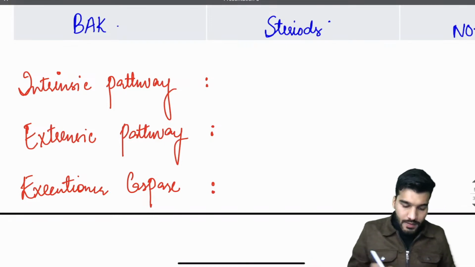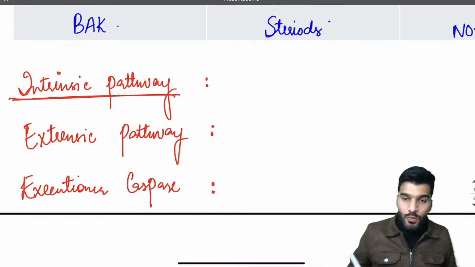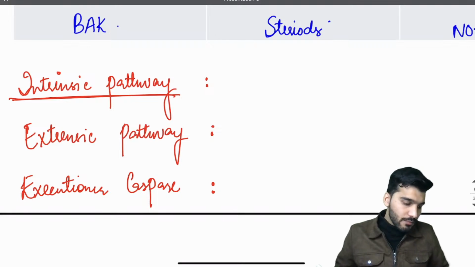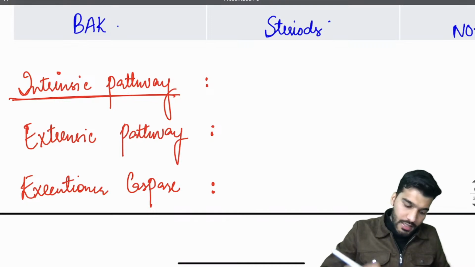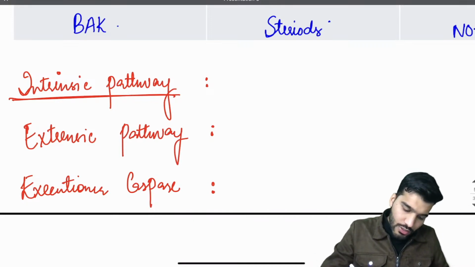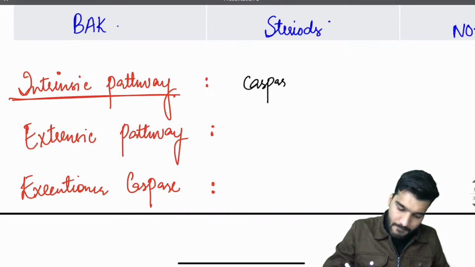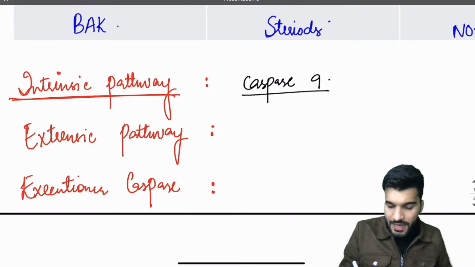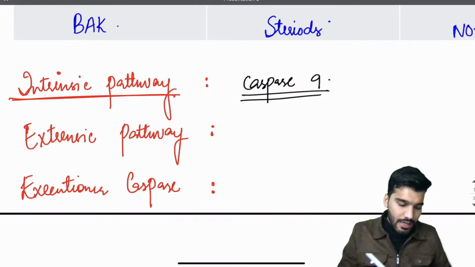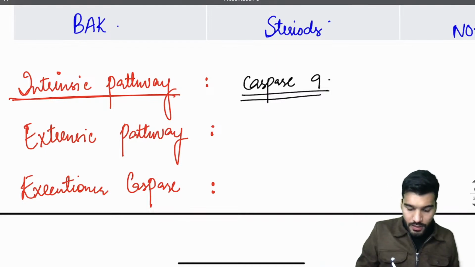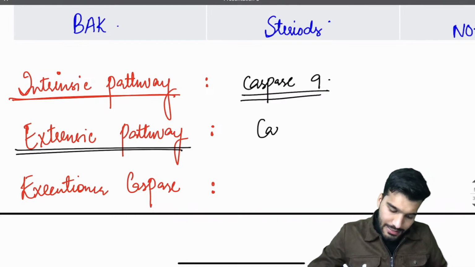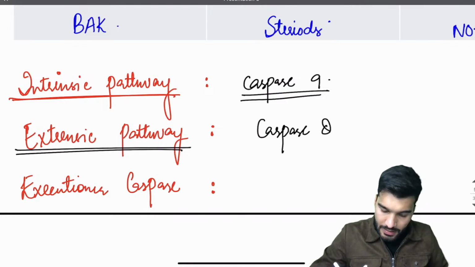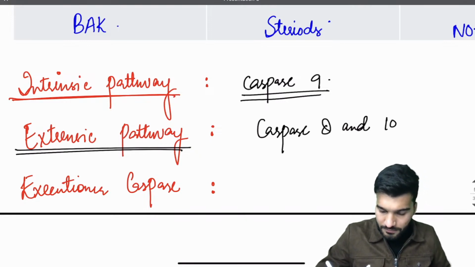Yes, what are the caspases involved in the intrinsic pathway? Very good, it's going to be caspase 9. I for intrinsic, 9. E for extrinsic pathway, and E for 8. Yes, caspase 8 and 10.